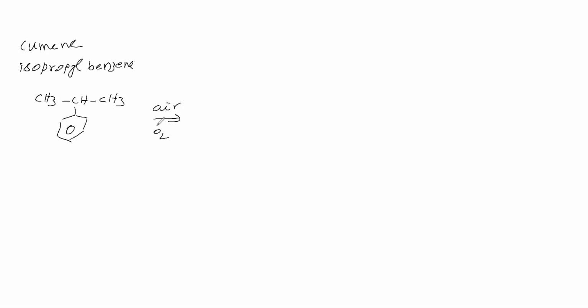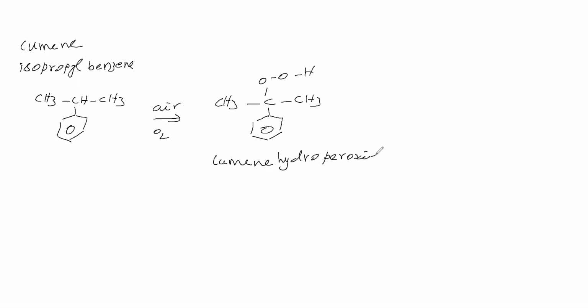Then this secondary carbon, this benzylic carbon, undergoes oxidation and becomes a hydroperoxide. So what is the name of this one? Cumene hydroperoxide. So we got cumene hydroperoxide.